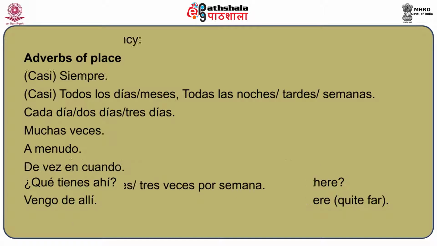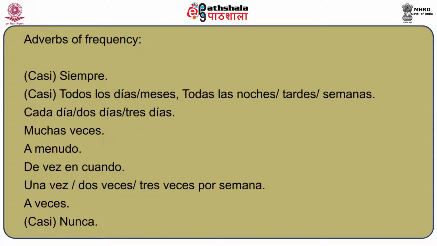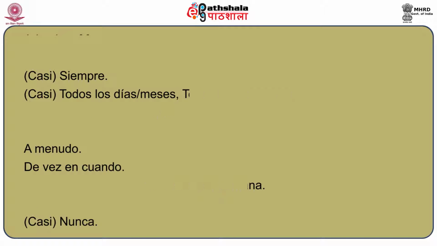Now let's also have a quick look at the most common adverbs of frequency, which you have already learned before. Adverbs of frequency are siempre, meaning always, or casi siempre, meaning almost always. In the same way, todos los días, todos los meses, todas las noches, todas las tardes, todas las semanas, cada día, cada 2 o 3 días, muchas veces, a menudo, de vez en cuando, una vez, 2 veces o 3 veces por semana, a veces, or nunca or casi nunca.